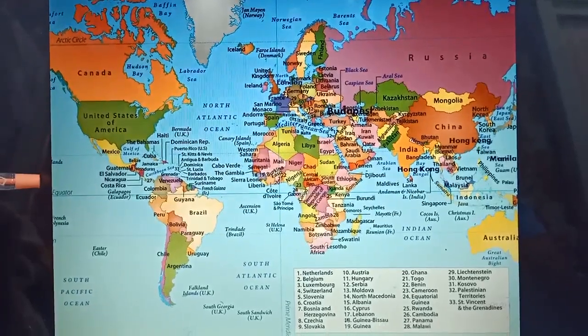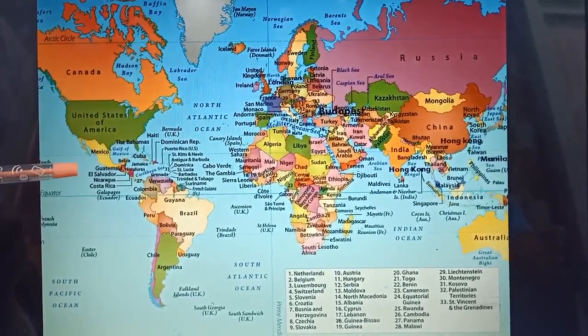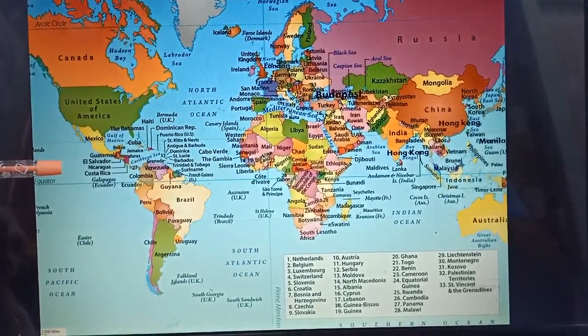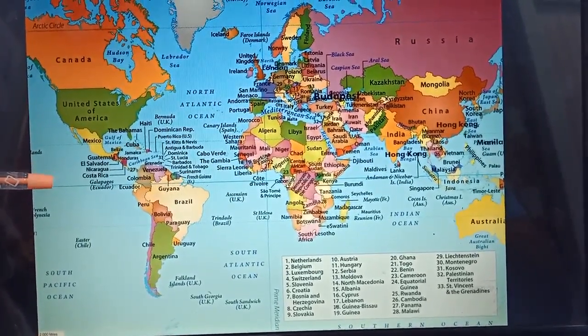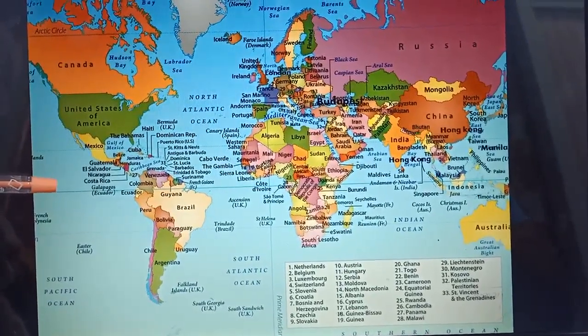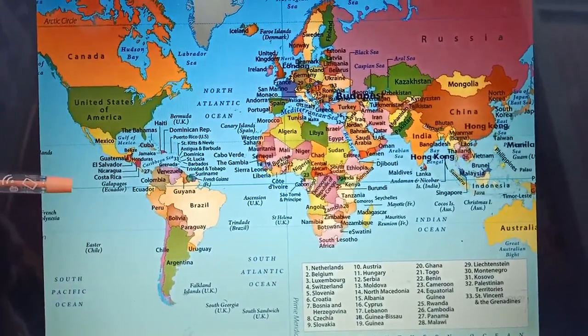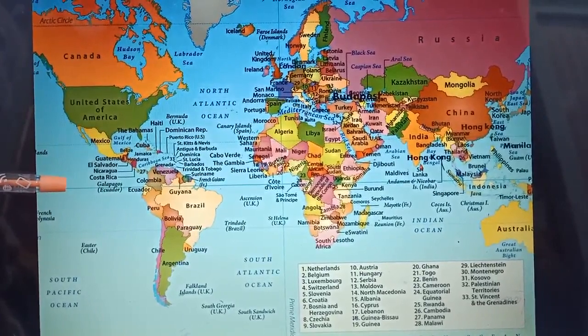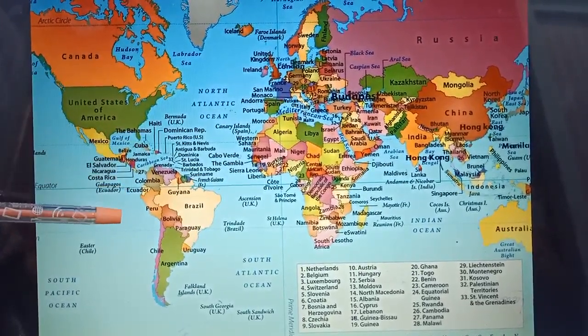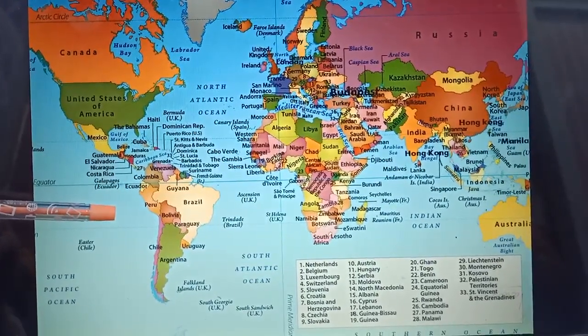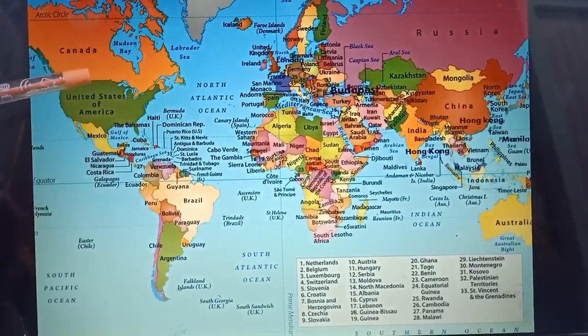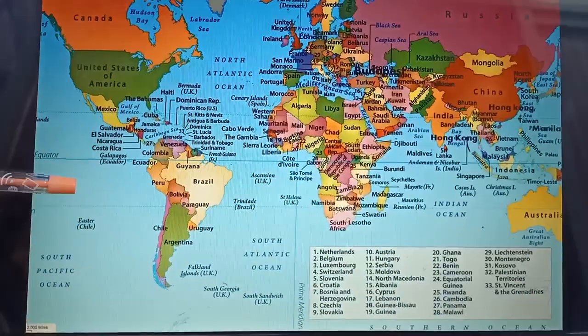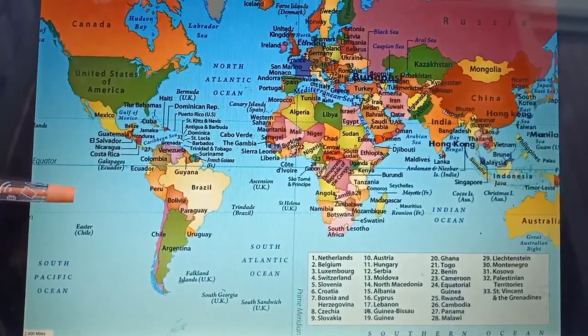We will discuss the political world map, and I will narrate you a small story. Students, this is a political map. So, do you know what a political map is? I will explain the definition. The political map focuses only on the state and national boundaries of a place. It also shows different countries of the world and their capitals. And I will narrate you a small story.